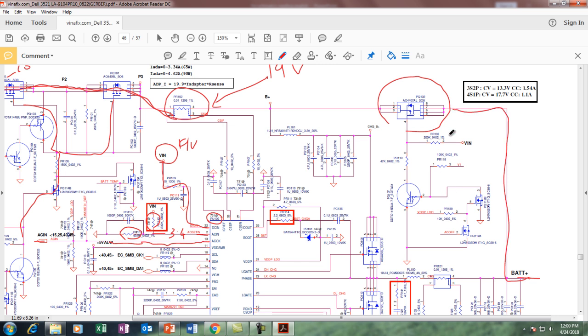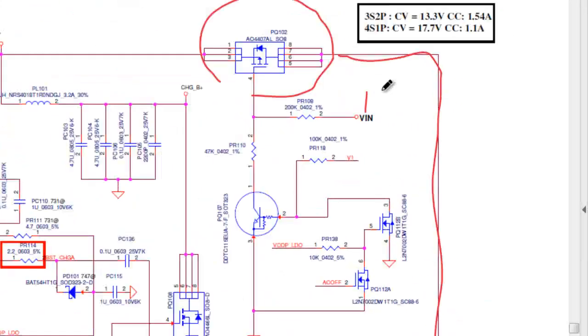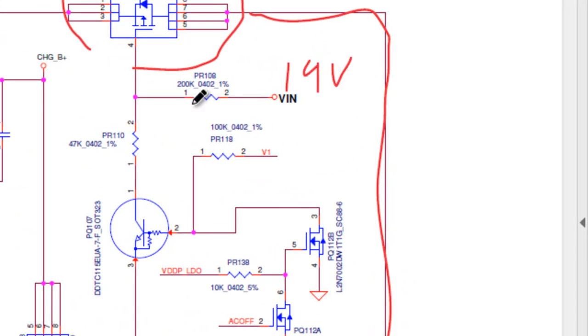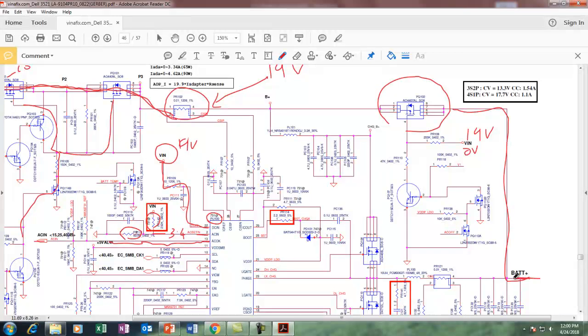When there is 19 volt here at V in, this MOSFET is disconnected, and when the voltage becomes 0 at this V in pin, then this MOSFET gets shorted and the battery voltage will travel from here to here, and this is called the V in voltage.